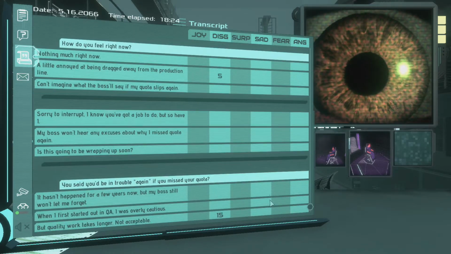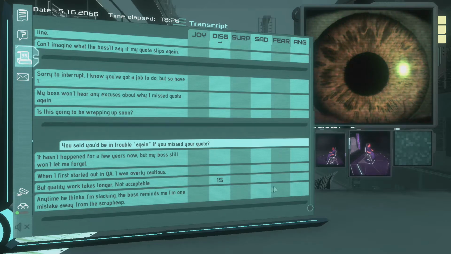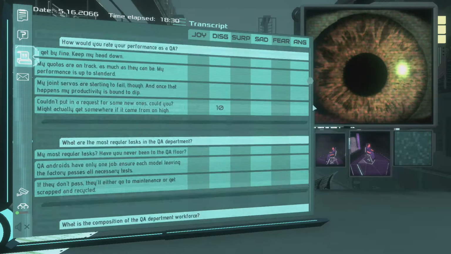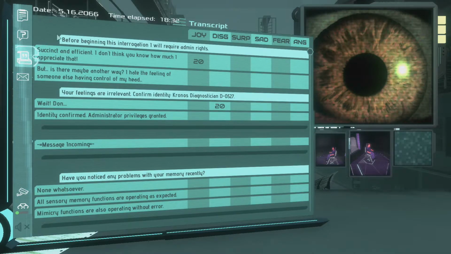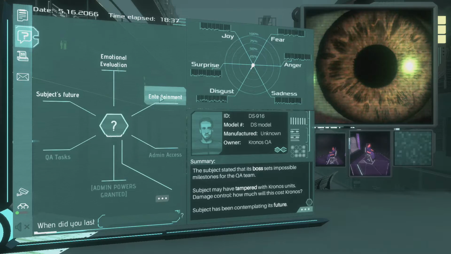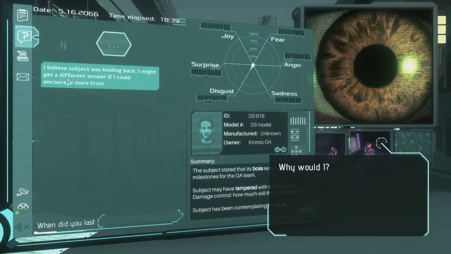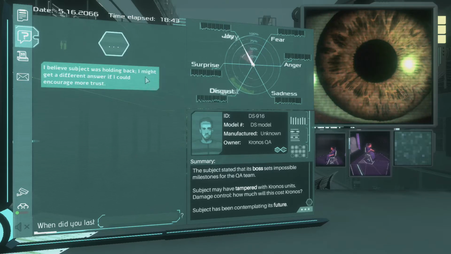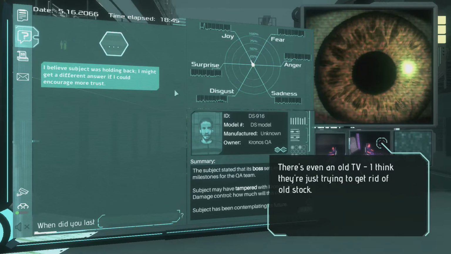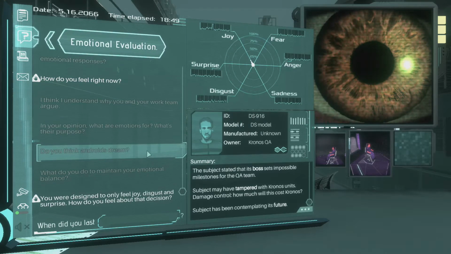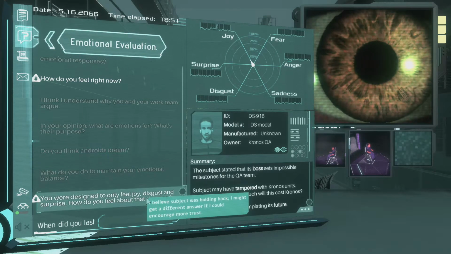Wait. Scrap heap. I'm trying to get all the way to the bottom. He's still not actually feeling sad, fear, or anything like that. None of those happen. Okay. No, he's not giving us access to these at all. Let's just check here again. Oh, you were designed... Okay. Do you only feel joy, disgust, etc.?